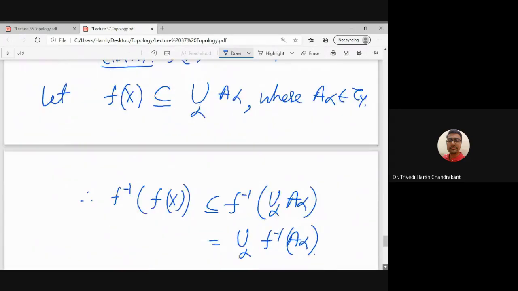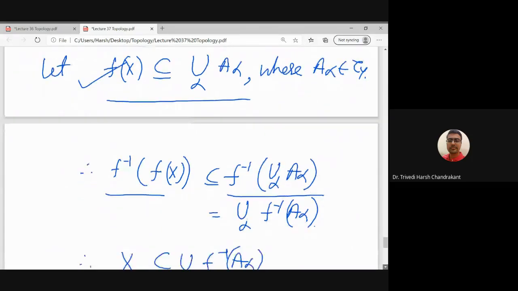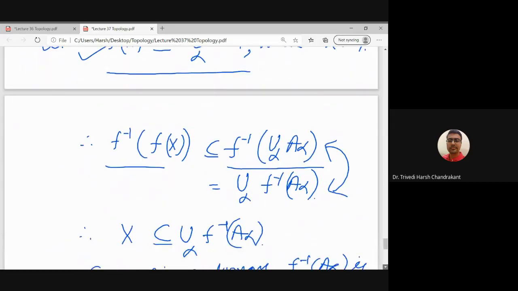Then if the range has an open cover, I can apply f inverse on both sides. What I will get is f inverse of f(X) is a subset of f inverse of the union of A_alpha, and we know f inverse satisfies this property that these two are the same sets, and this is basically X.